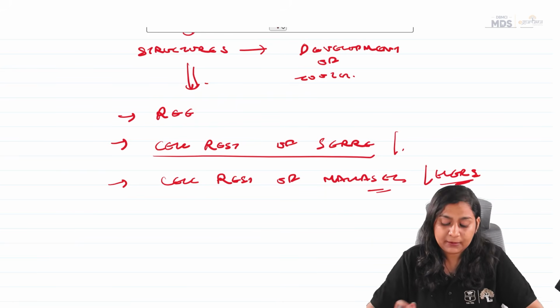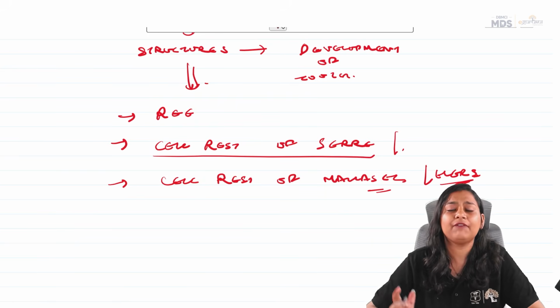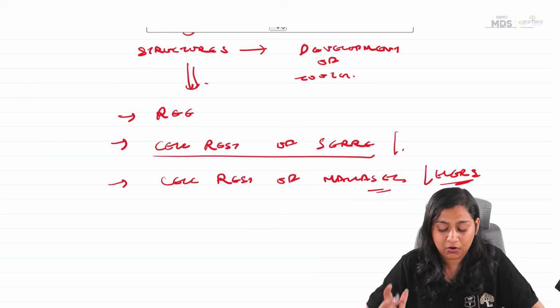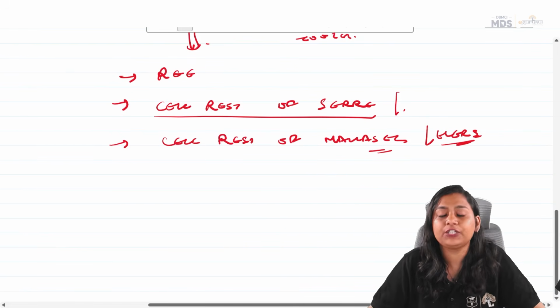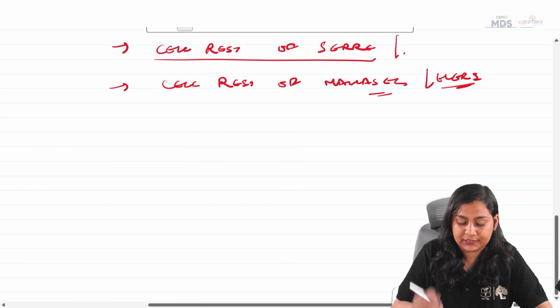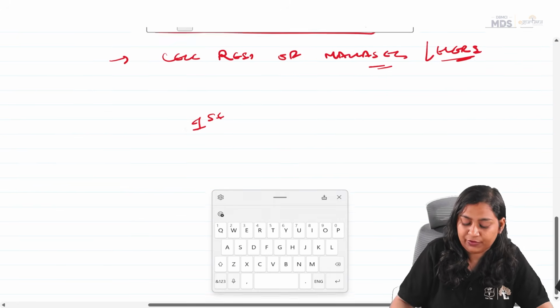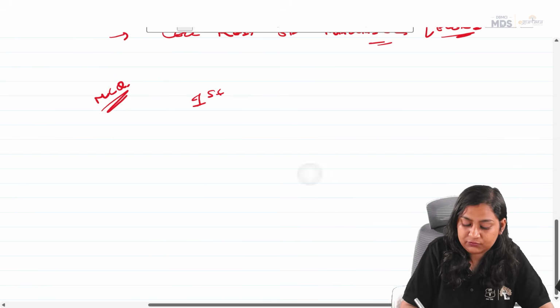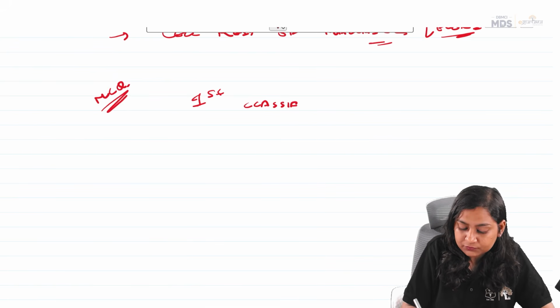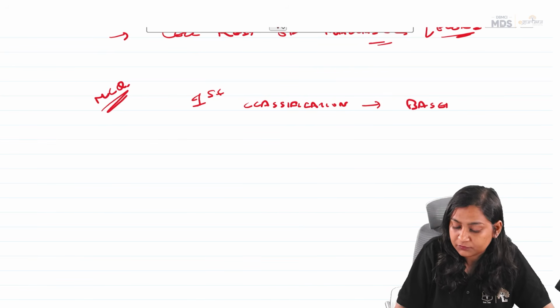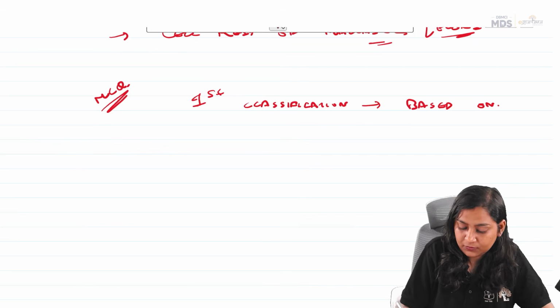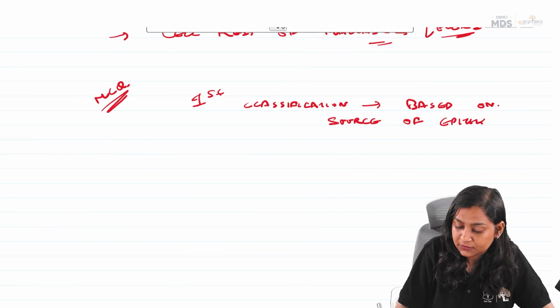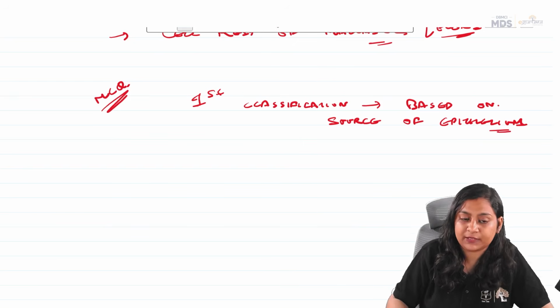So, based on the source of the epithelium, we have our first classification of odontogenic cysts, based on tissue of origin. This is very important, a very important MCQ question, and direct questions have been asked on this.